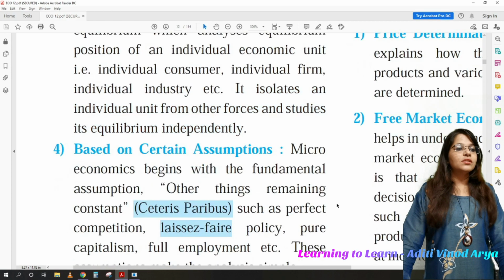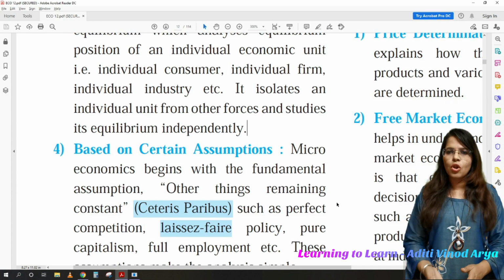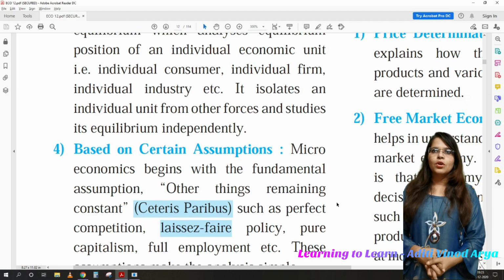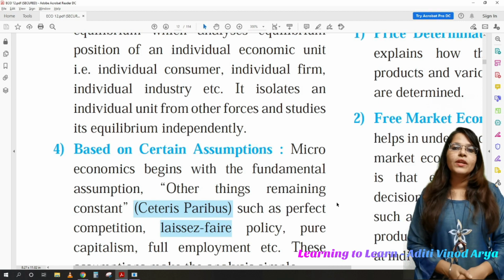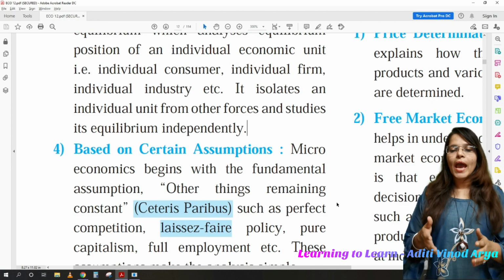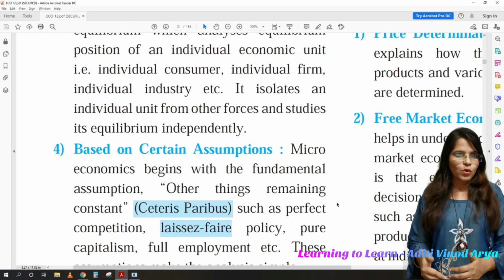The next is based on certain assumptions. Yes, if you try to learn various laws in economics, like the law of demand, law of diminishing marginal utility, indifference curves, etc., everything has certain assumptions and exceptions both, and if you follow both, then only that particular law comes into force.